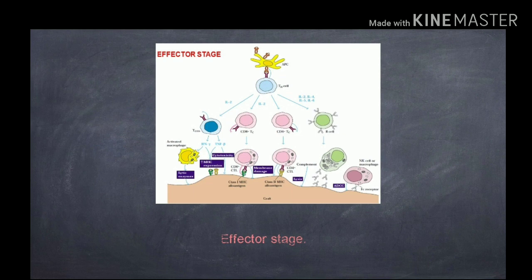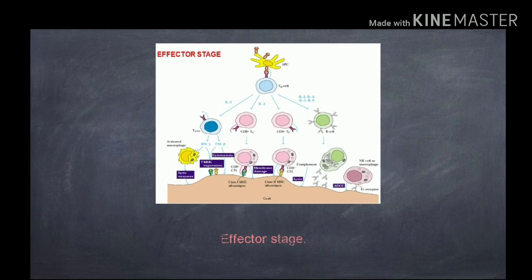In the second step, the TH cells activate TC cells, that is cytotoxic T cells. Two types of T cells are produced, CD8 and CD4. The activated TC cells are converted into cytotoxic T lymphocytes, which can damage the membrane of the graft.